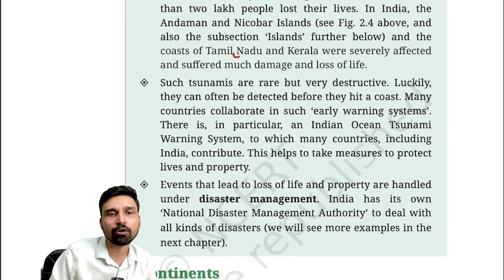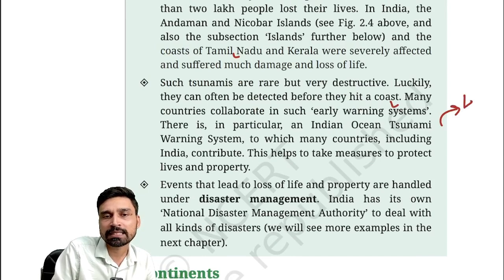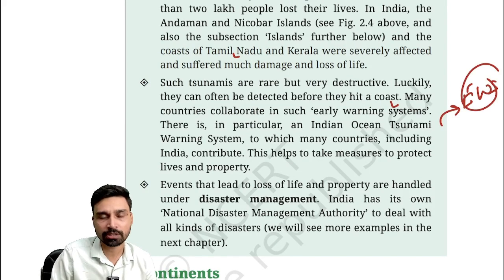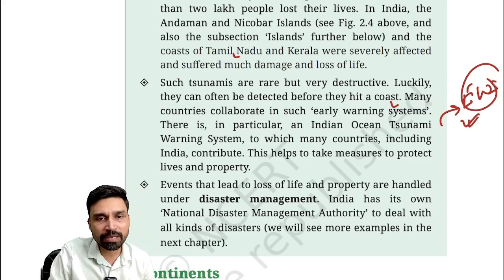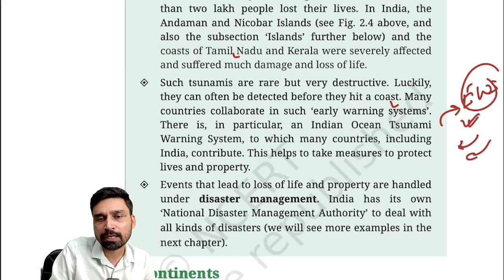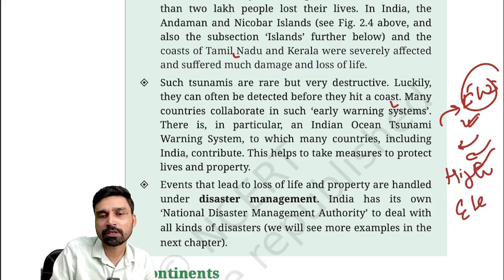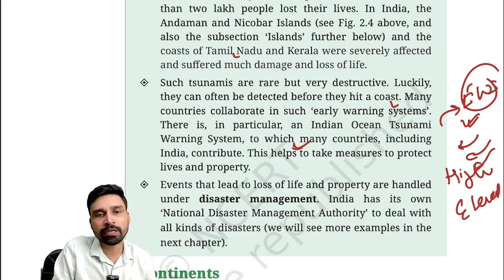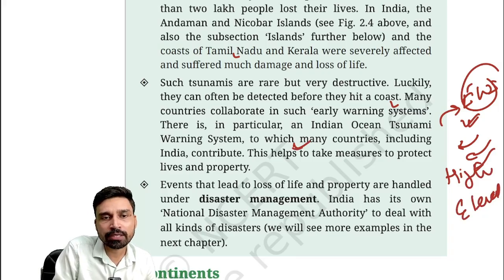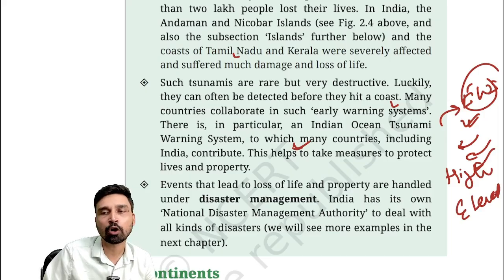But luckily, they can often be detected before they hit a coast. India, after the 2004 tsunami, has developed its own early warning system. That means this system can alert people that a tsunami is about to come, and they should run as fast as possible to a relatively safer spot, which is nothing but high elevation areas. It's not only India that is benefiting from it; the Indian Ocean Tsunami Warning System, to which many countries like India contribute, helps in saving a lot of lives.